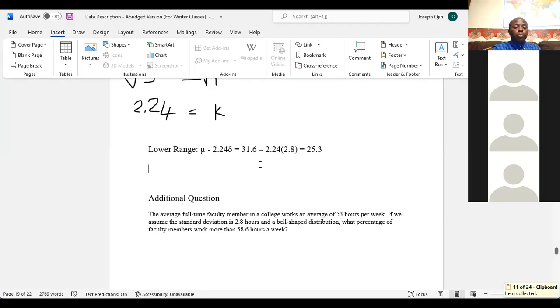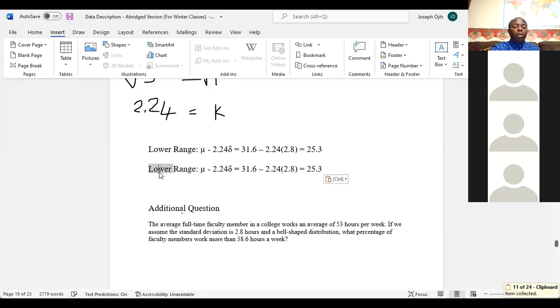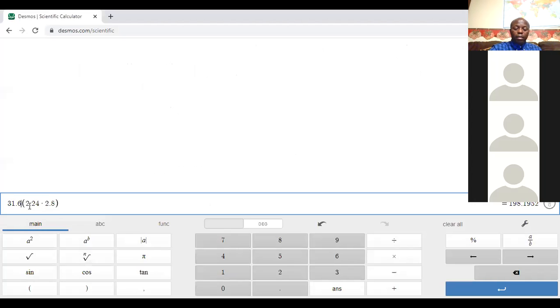Repeating the process, but this time we use the plus sign for the upper range: the mean plus 2.24 times the standard deviation. Let's see the answer it gives us from the calculator. What we gotta do is just go there and change the minus sign to the plus sign. It was 37.9 years.